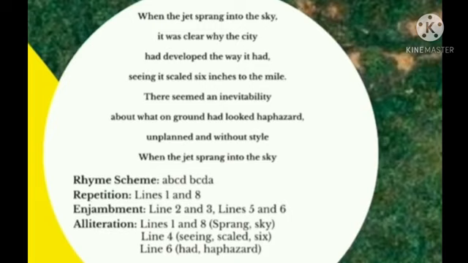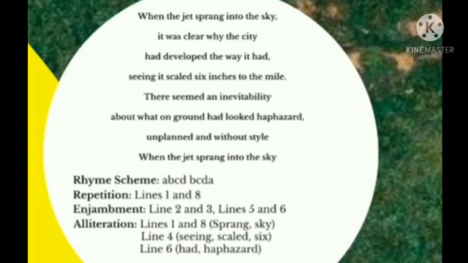So if this sound or letter is repeated at the beginning of any words, like you can see in lines 1 and 8, sprang and sky, there the S sound is repeated.